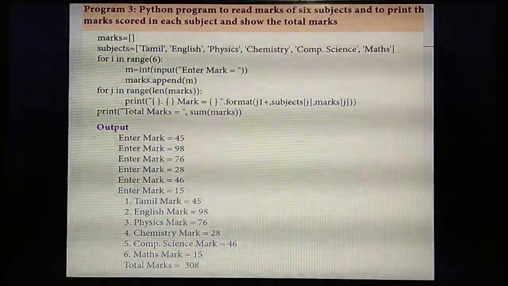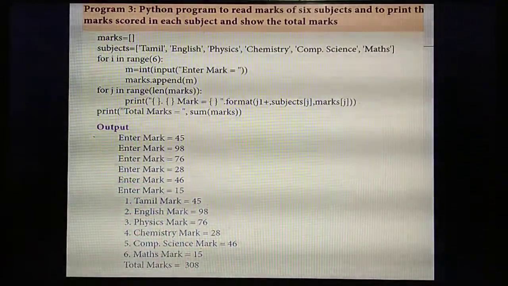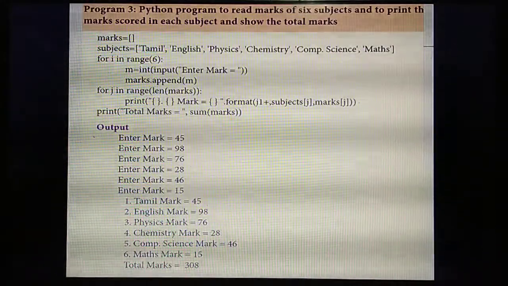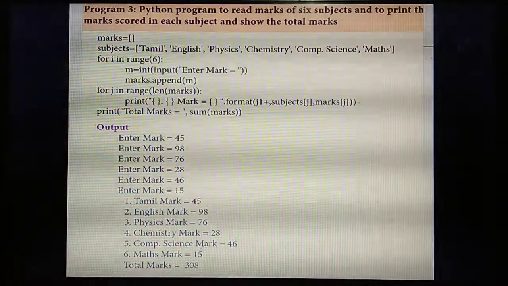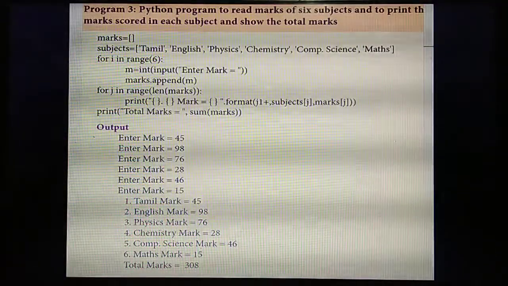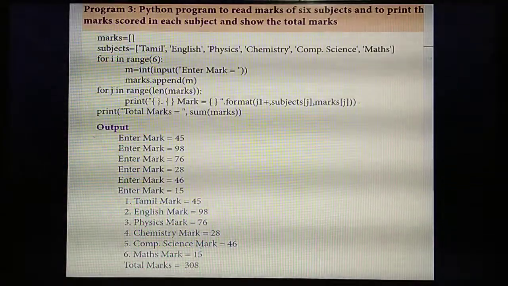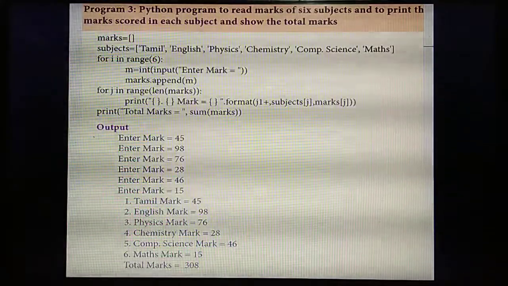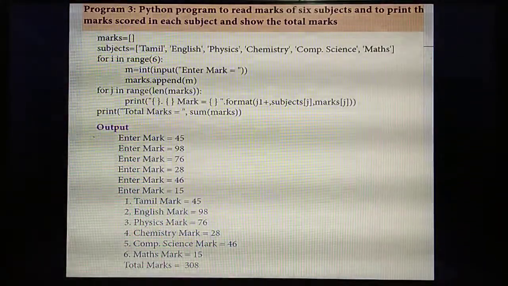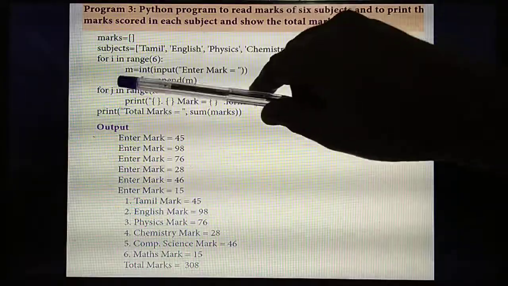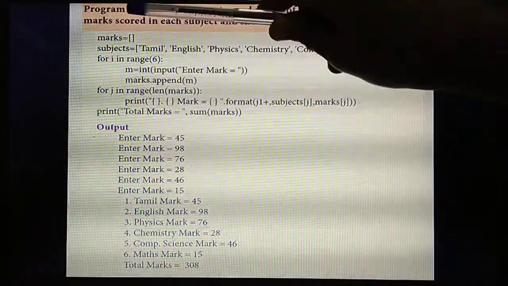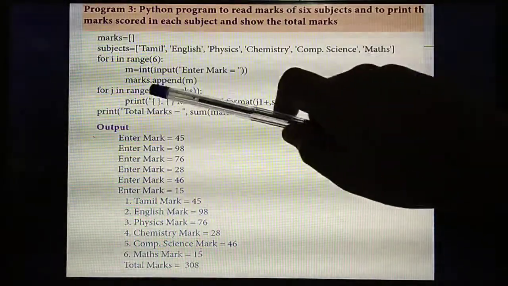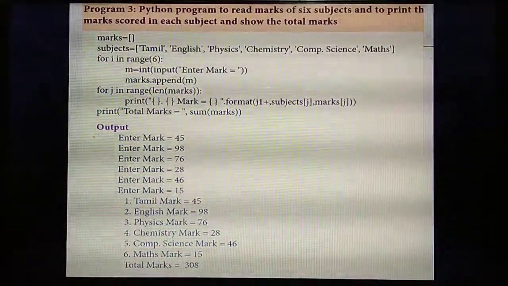Okay. So for that, first you need to find the length of the marks. For example, you are going to add 5 numbers. So first initially you will know there are 5 numbers. Then only you can add 5 numbers. 2 numbers means initially you should know 2 numbers. Likewise, here 6 subject marks are there, so initially you need to find the length. What do you mean by length? Total length is 6. So that's all. So for that, another variable, for j in range of, you are going to find the length of the list. For the length of the list, which function should you use? Len of the list name, marks.